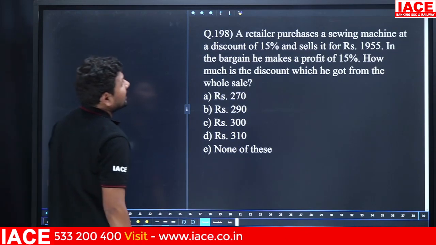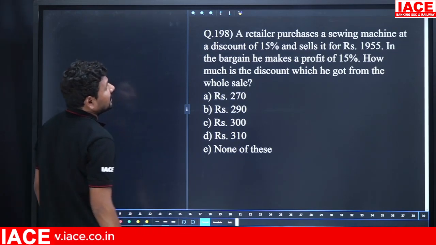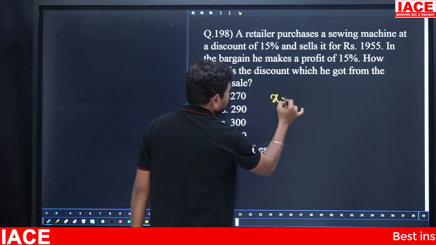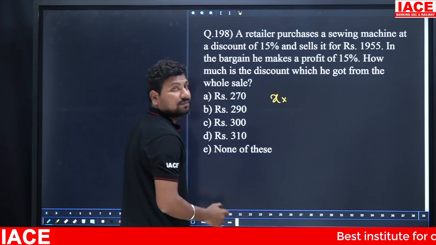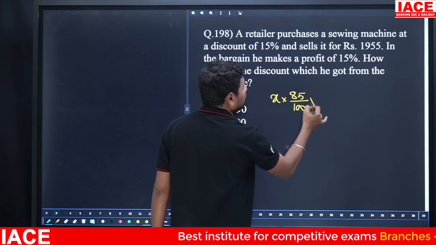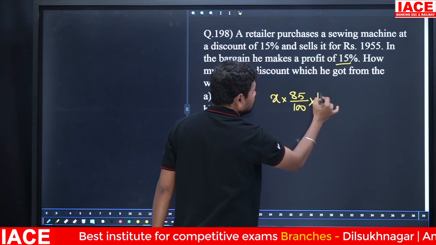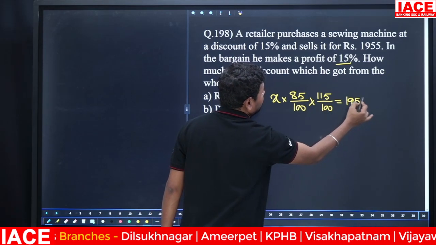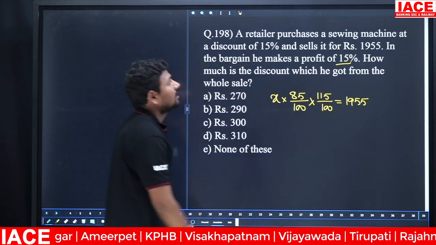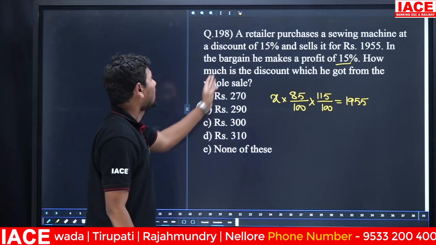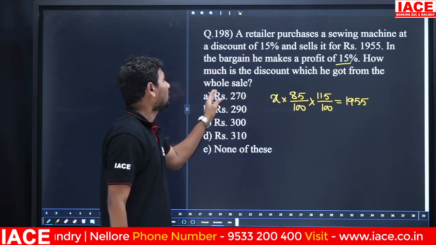Next, a retailer purchases a sewing machine at a discount of 15%. Okay, he purchased x rupees, and discount percentage means 15%, so it is 85. And again he is selling with 15% profit. That means 115. And the product is sold out for how much rupees? 1955, with 15% profit. How much is the discount which he got from the wholesale?